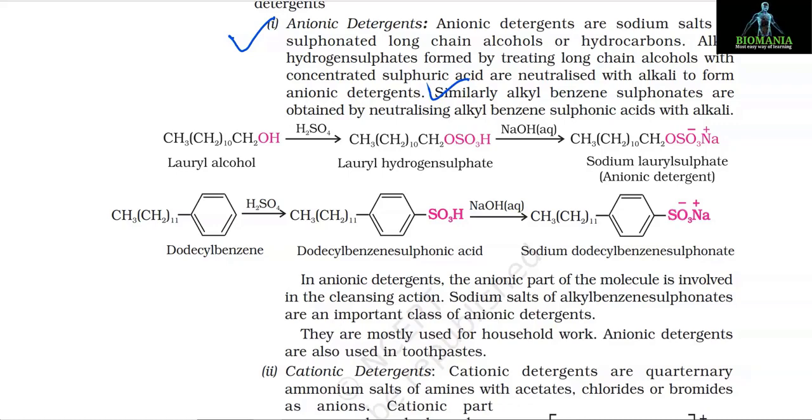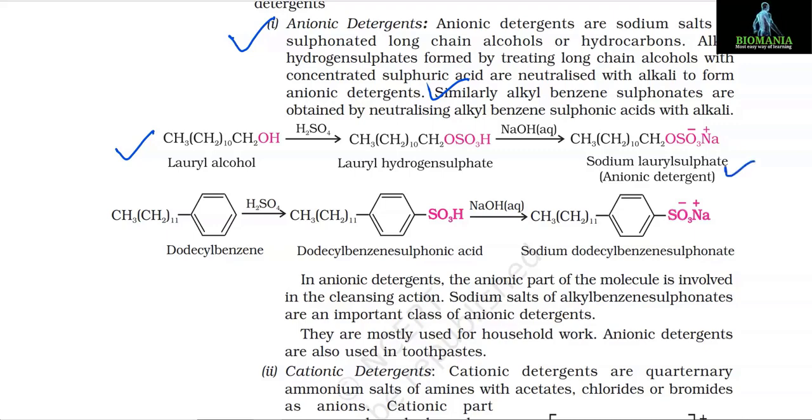Now the reaction is CH3(CH2)10CH2OH, that is lauryl alcohol, in the presence of H2SO4 forms lauryl hydrogen sulfate, that is CH3(CH2)10CH2OSO3H. Then in the presence of aqueous NaOH, it forms CH3(CH2)10CH2OSO3⁻ Na⁺, and this is sodium lauryl sulfate, that is an anionic detergent.